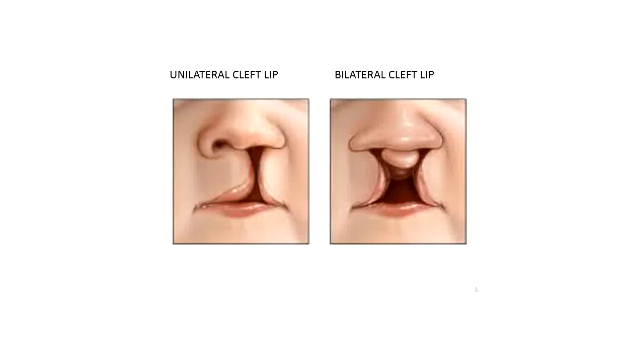This is the region of the median nasal swellings, indicating the middle part of the upper lip, that is the philtrum, and then the small middle part of the jaw bearing the four incisor teeth. And this defect appears to be deeper, involving the jaw as well as the palate. So this is a rare anomaly, which is the bilateral cleft lip. And this is the commonest anomaly, unilateral cleft lip, more common in boys and more common on the left side.